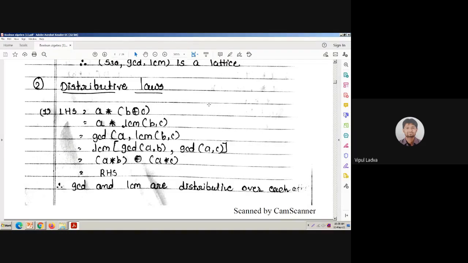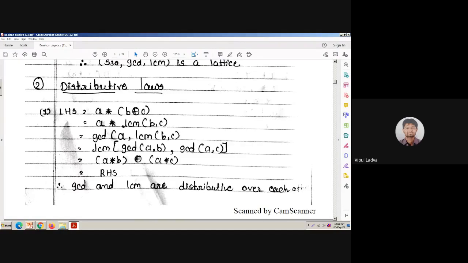A star B ring sum C. Now we all know that B ring sum C is nothing but the LCM of B and C. And when I'm going to apply operation star over there, operation star stands for the GCD. So it will give you the GCD of A and LCM of B and C. Now, GCD of A and LCM of B and C, if I'm going to take this LCM out, then it will act as the LCM of GCD of A and B and GCD of A and C. You can verify this by picking any 3 numbers. It will always be true.